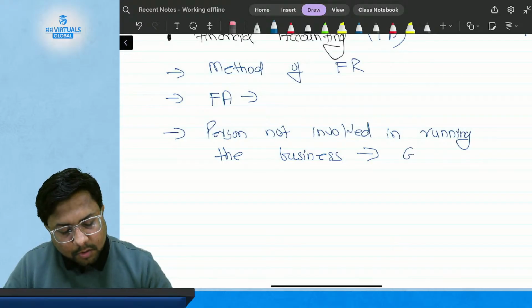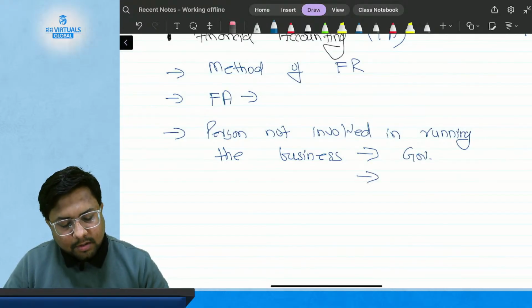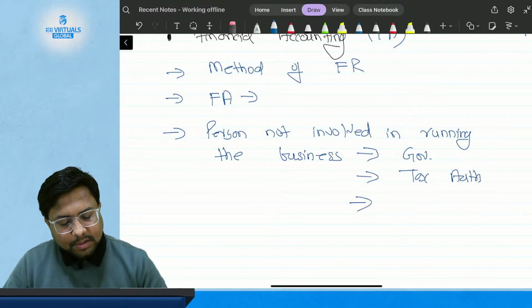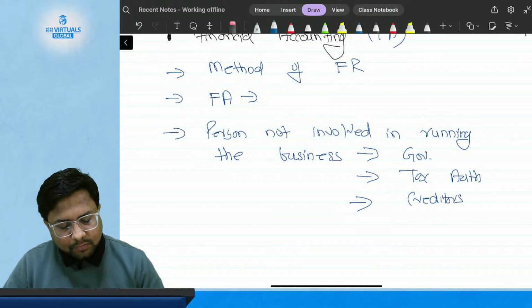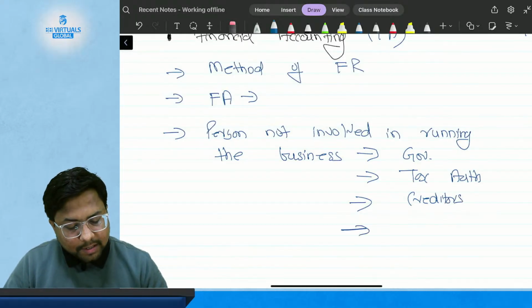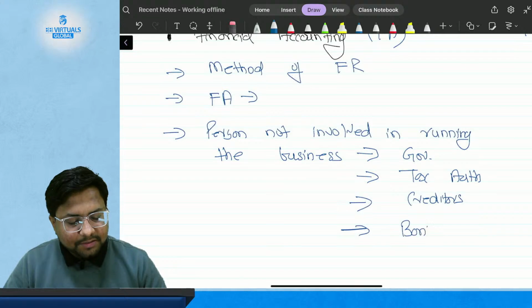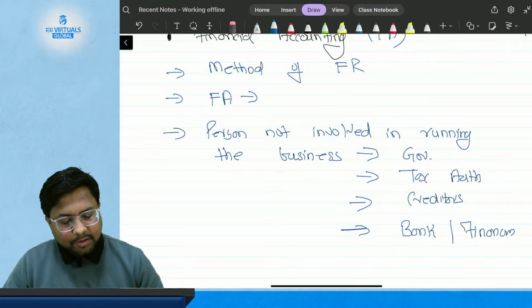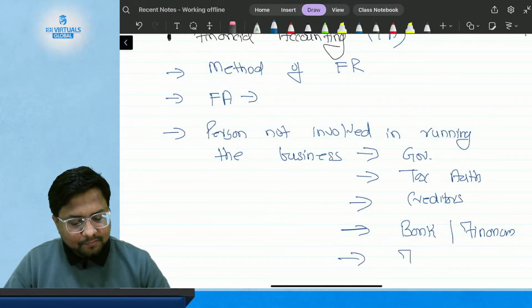They are the government, they are tax authorities, they are creditors, they are your lenders or banks or financiers, they are your investors.